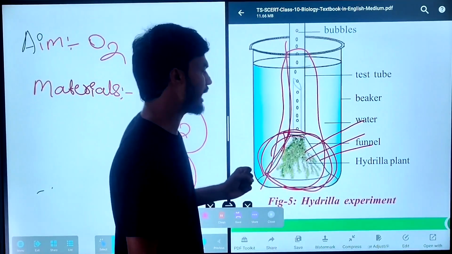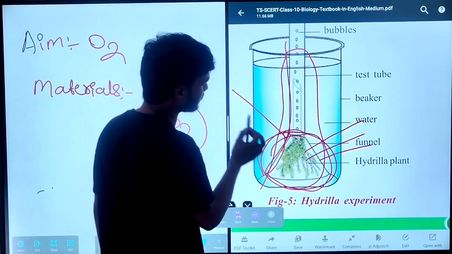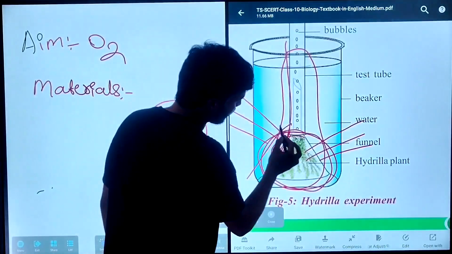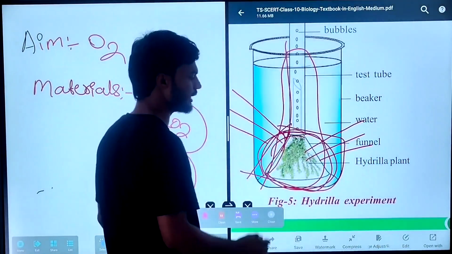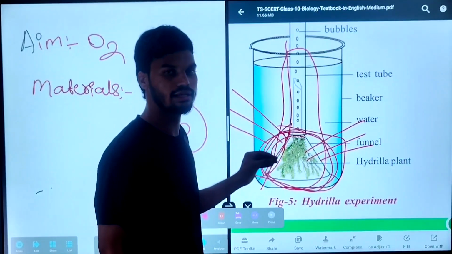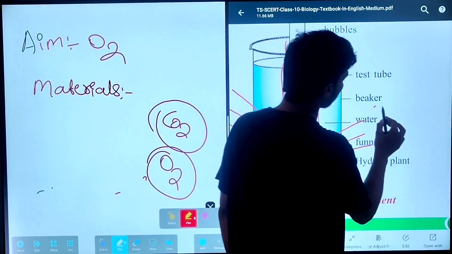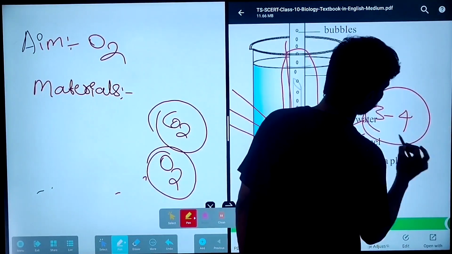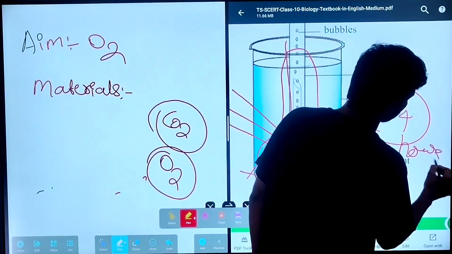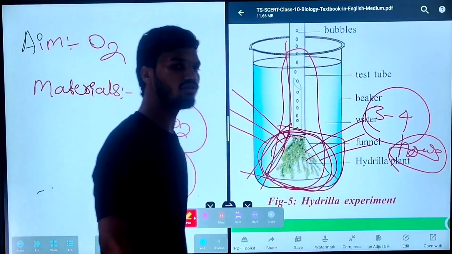Why am I covering it with black paper? Whenever the sun rays fall, the black paper will block the sunlight. The sun rays should not fall on the hydrilla plant. So keep these two setups under the sunlight for 3 to 4 hours, then observe. So what is the observation after 3 to 4 hours?